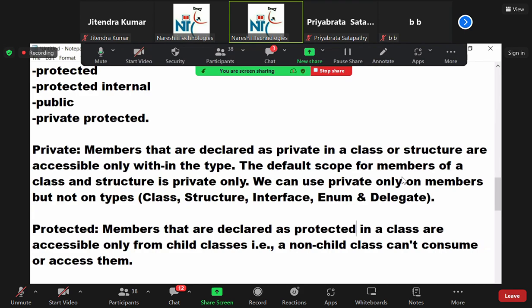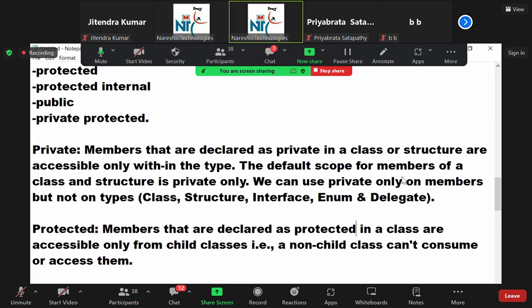Did you understand the terminology? Child class, non-child class. What is it? If you are creating the instance, it's a non-child class. Now tell me, who has more privileges, a child or non-child? Child has more privileges than a non-child. Children have more privileges than others. So here, child has more privileges when compared with a non-child class. Is it clear, all of you?